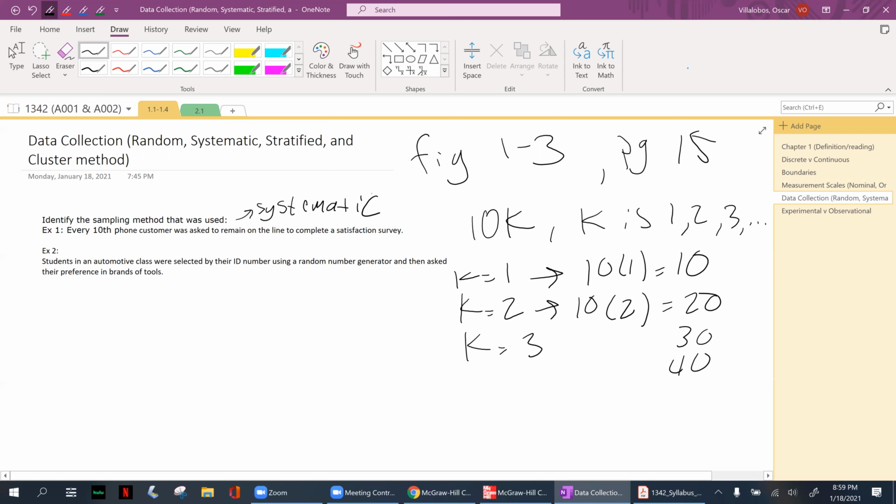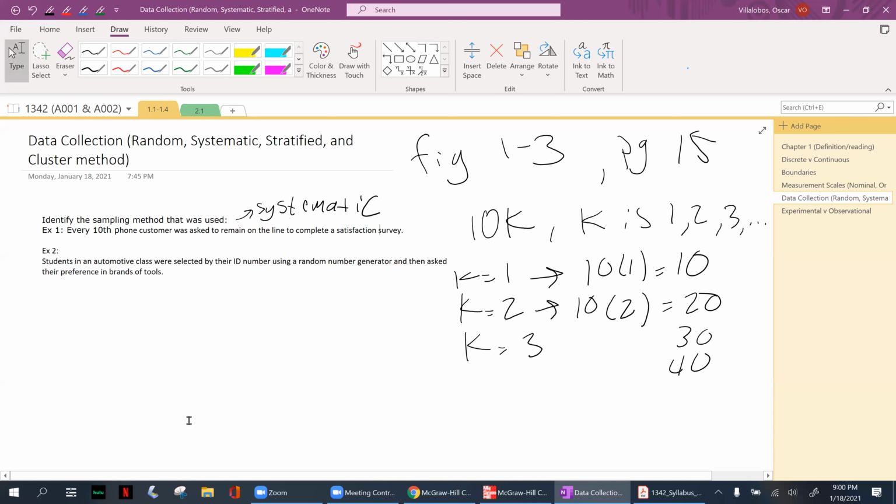If you notice on page 15, you're given the population, and what do you extract from that population? You see these bottles: a 3, a 6, a 9, a 12, a 15. That means every three, that's going to be the sample you're looking at. So that's going to be systematic.